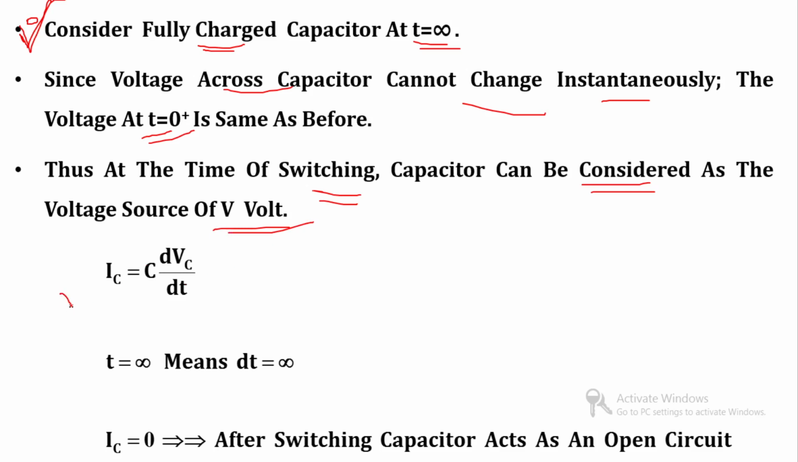So we can write IC is equal to C dVc by dt. So t equal to infinity means dt equal to infinity. If I put infinity over here, IC becomes 0. IC is equal to 0, and we can say that after switching, the capacitor acts as an open circuit, because the entire voltage appears across the capacitor. So t is equal to infinity means at steady state it will appear as an open circuit.